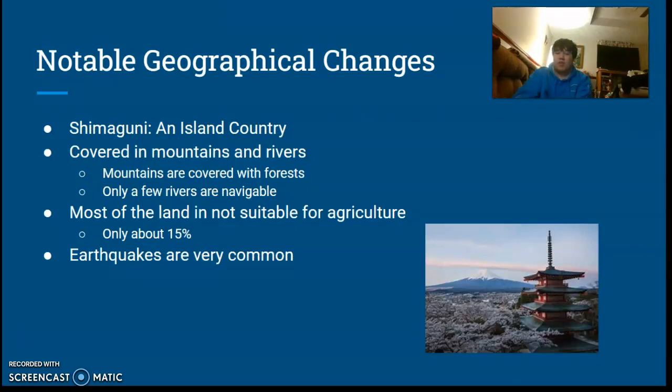Noble geographical changes. It is called Shimaguni, which is like an island country. It is covered in many mountains and rivers. The mountains are most of the time covered with lush forests, and as many rivers as there can be, only a few are navigable. It is not great for agriculture. As you can see, about 15% of the country is good for growing crops, and due to its location with plates, it is very common to receive earthquakes. In the image, you can see Mount Fuji and the beautiful cherry blossoms that are there.